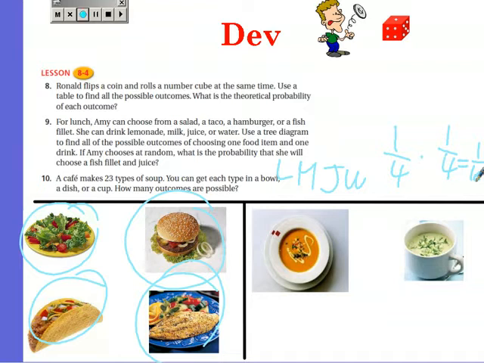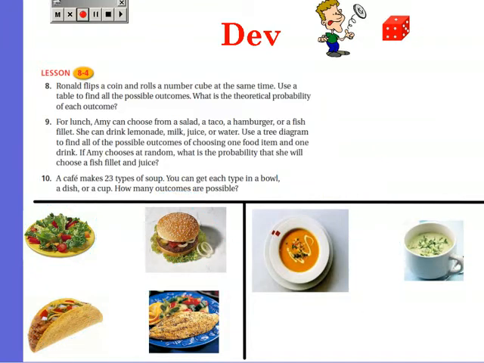To find the percentage, you would have to do 16 into 1. And you would get about 6% chance. So for number 9, Amy will have a 1/16 chance or a 6% chance to get a fish fillet and a juice.